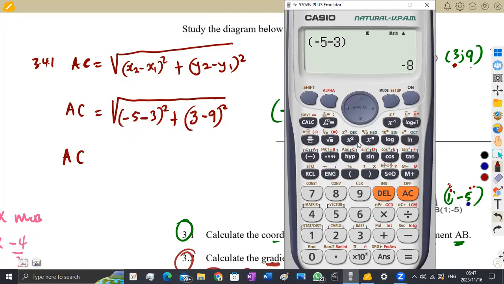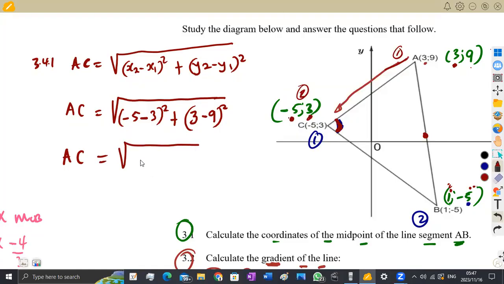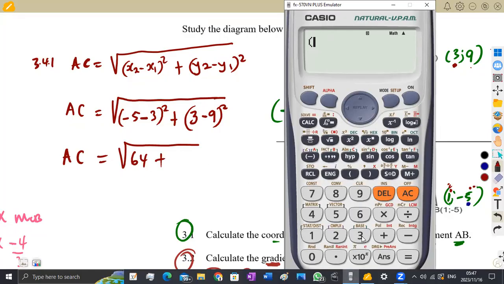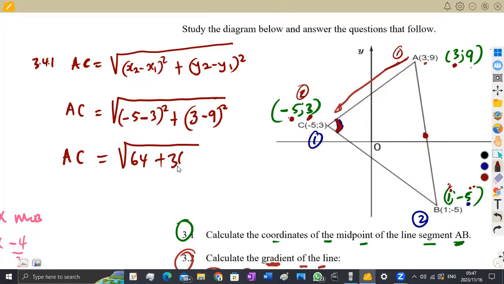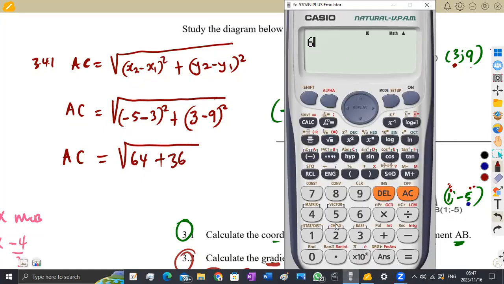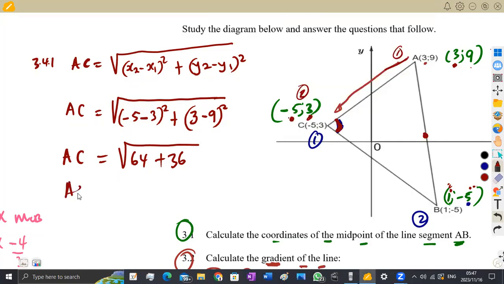-5 -3 means -8. Then if I square this, it gives me 64. So it's going to be 64 plus 3 minus 9 squared. Also, I just want to see the value of 3 minus 9 squared, which is 36. So if I add these values, what do I obtain? 64, the first one, plus 36, the second one, I obtain 100. So I've got the square root of 100, which is AC, and that will be 10 units. The square root of 100 is 10, so AC is equal to 10 units.